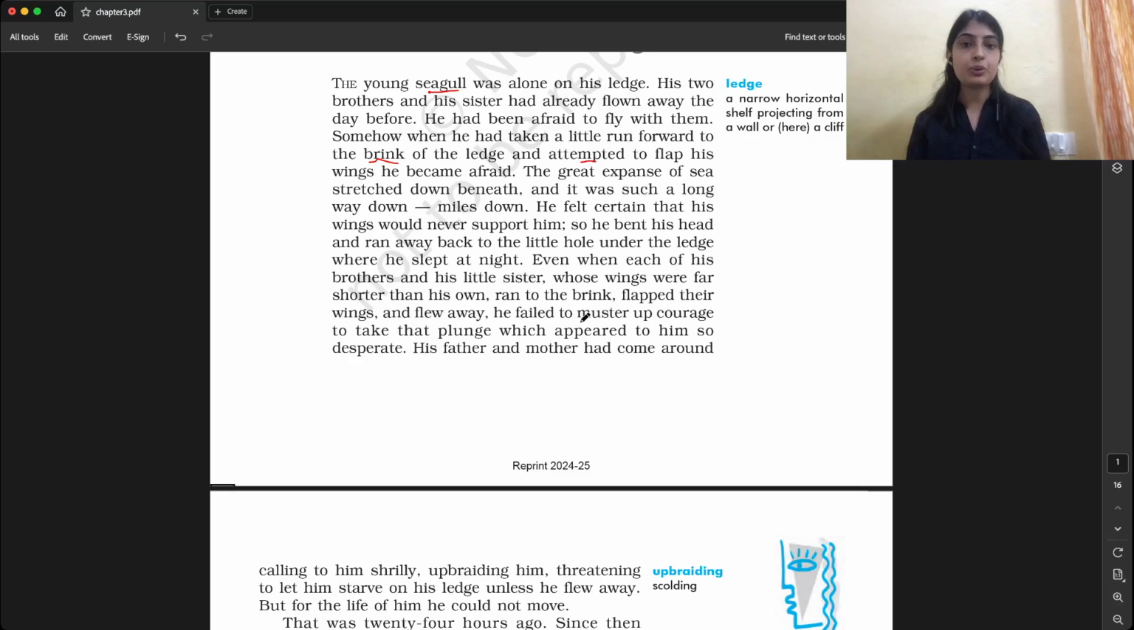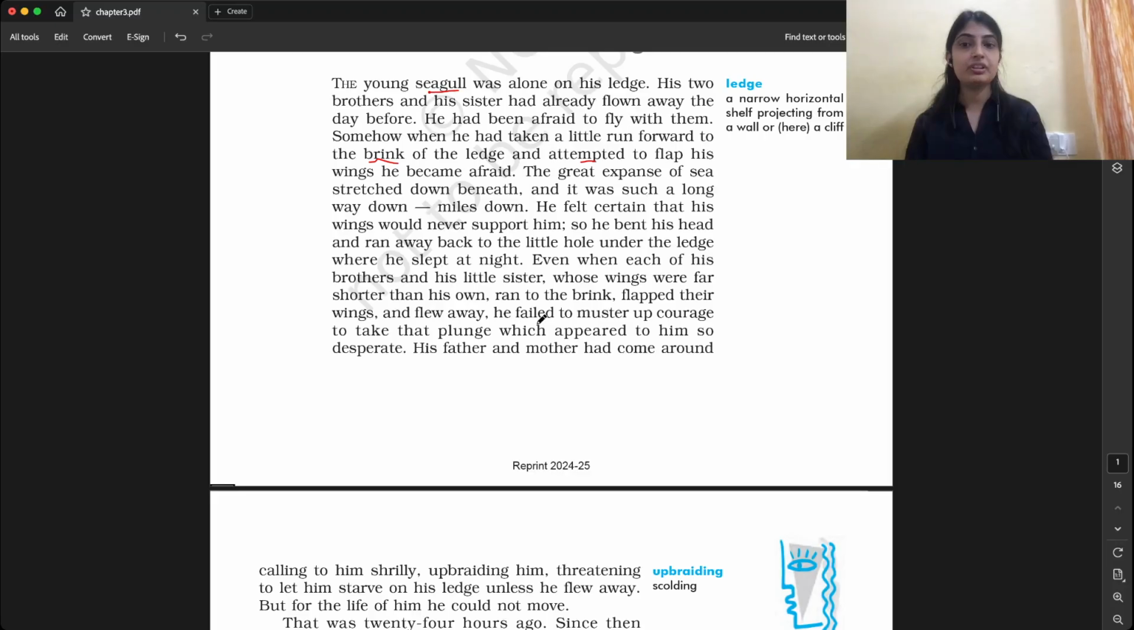He failed to muster up courage to take that plunge which appeared to him so desperate. Now, how was he feeling? He was feeling that he failed. He was not able to muster up, which means gather, the courage. Courage means the ability to think that he will be able to do that. If you feel courageous, you feel confident that you will be able to do something.